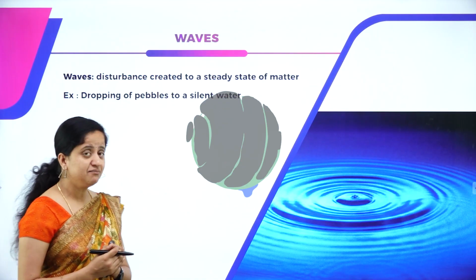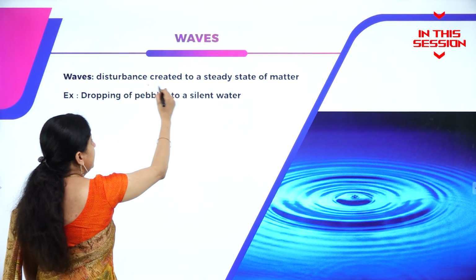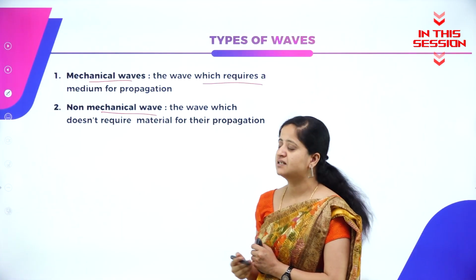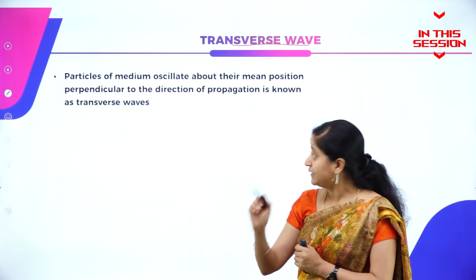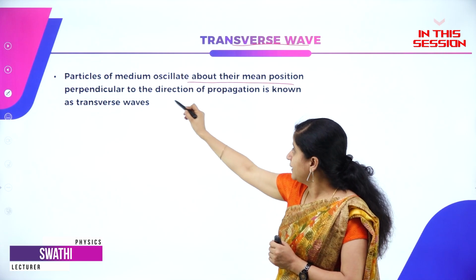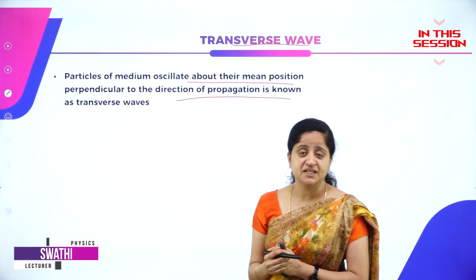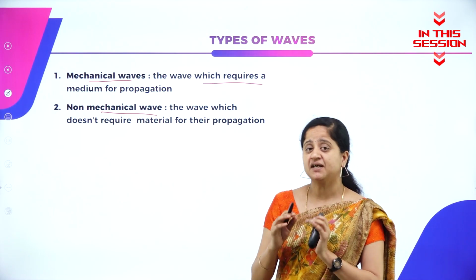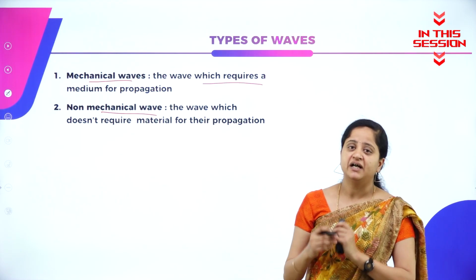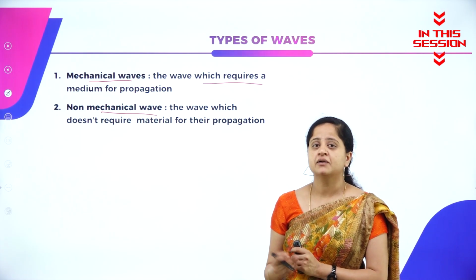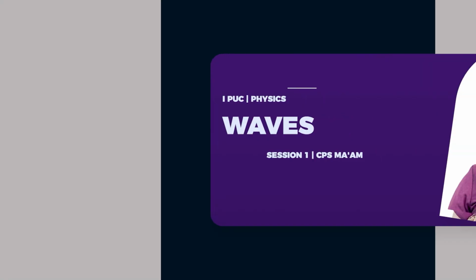So wave is nothing but the disturbance created to a steady state of matter. A wave which requires material medium for its propagation is called as mechanical waves. Particles of the medium oscillate about their mean position perpendicular to the direction of propagation is called as transverse wave. Non-mechanical waves, the wave which doesn't require any material medium and the wave that can even travel in vacuum is an example for non-mechanical waves.